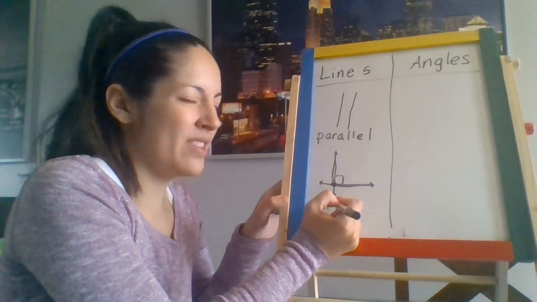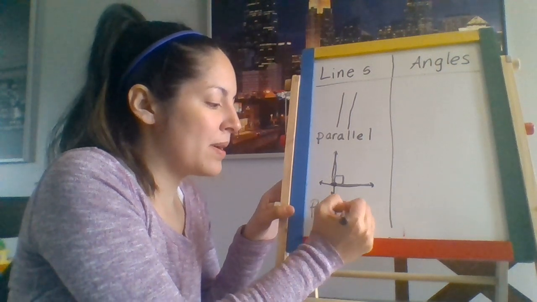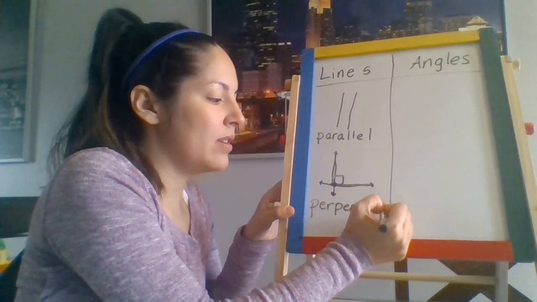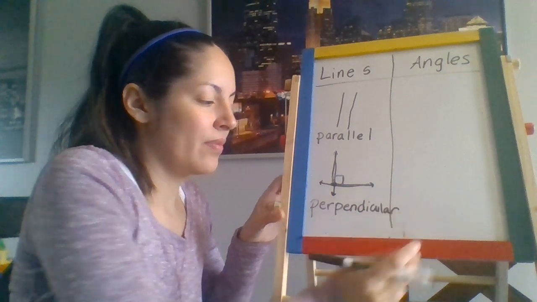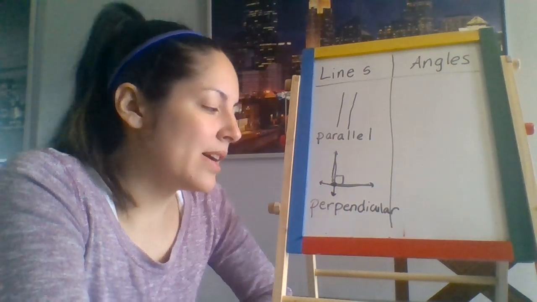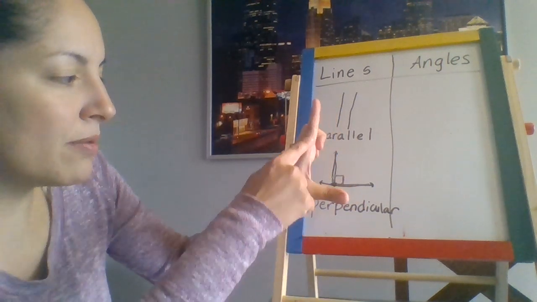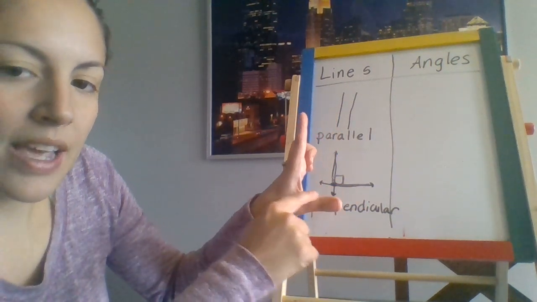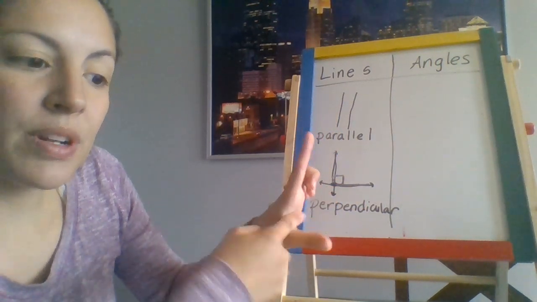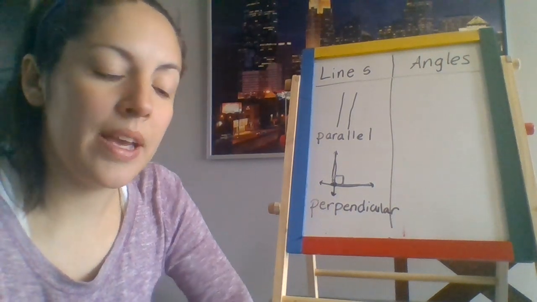And we would call those, this is a long word, perpendicular lines. So anytime I see that L shape where I have a right angle in that corner, we would call those lines perpendicular.